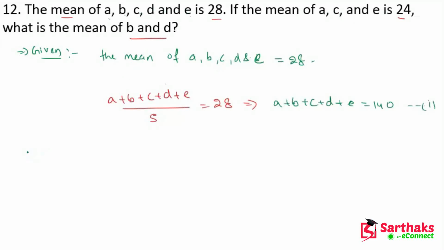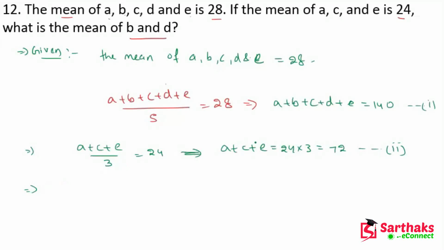ACE. So again we can write A plus C plus E divided by 3 is equal to 24. Okay, and we can write it as A plus C plus E is equal to 24 into 3. This is equal to 72. Now let's suppose this is equation number 2.